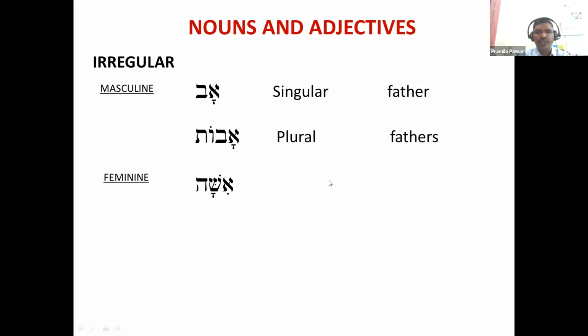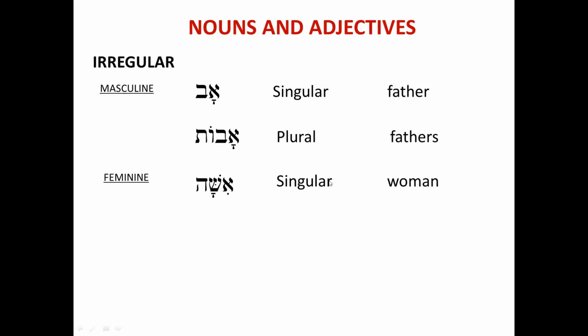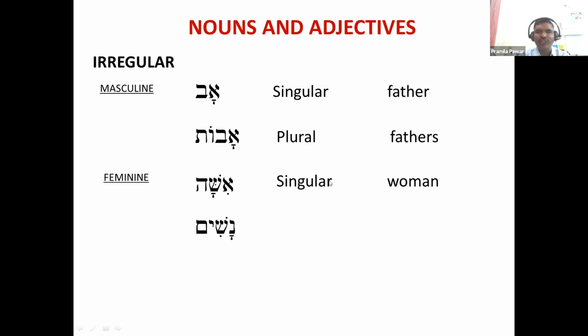Then Isha, it is singular, woman. What is the plural form of Isha? Nashim. It has taken which ending? Im, masculine. It has taken a masculine ending. It is plural, women.